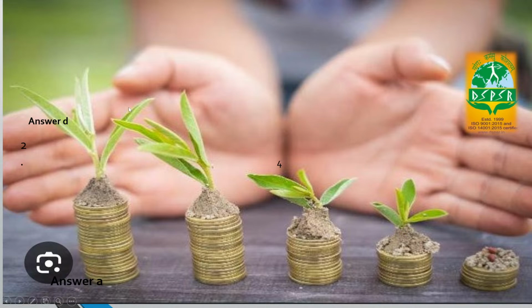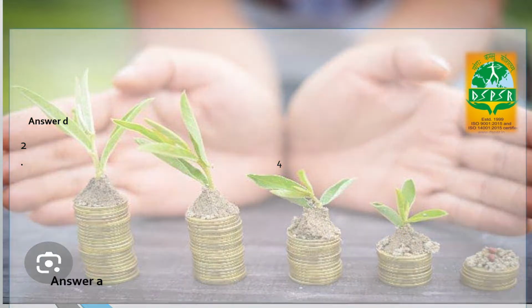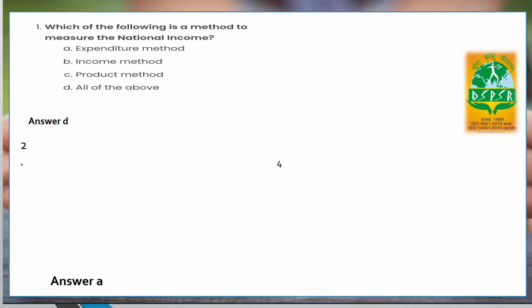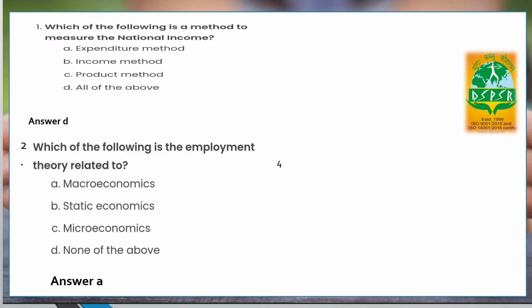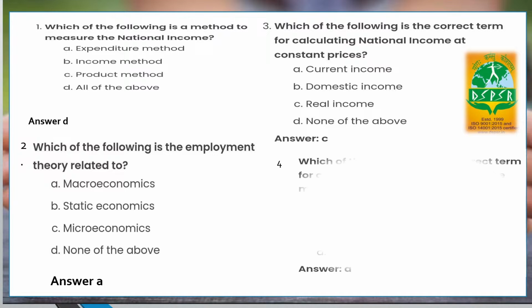Now, we always have to see the precautions. What would be the precautions of national income? Whenever we calculate national income, we have to focus on this area: we do not take into account second hand goods, bonds, shares, or intermediate goods while measuring national income. So these are the questions that I have taken.